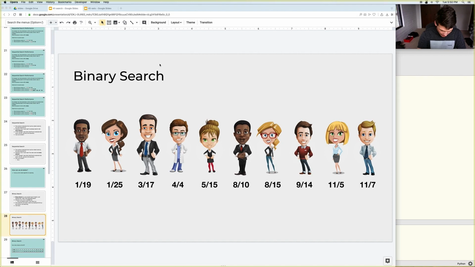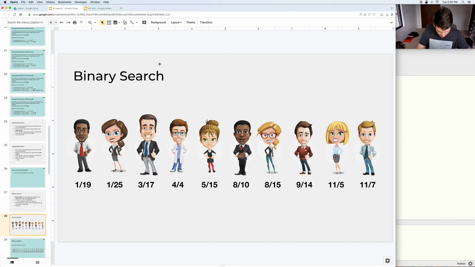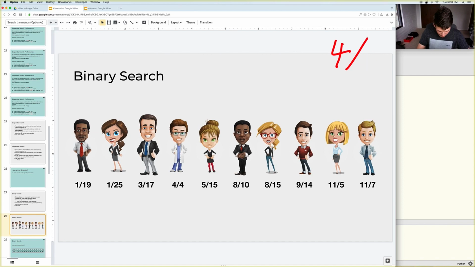All right, so let's pretend that you don't know what everyone's birthday is. You just know that they are in sorted order. So let's say you wanted to check and see if 4/7 is in there. Let's see if you want to check if someone has that birthday. The way that binary search would work is you would basically find the middle point, which in this case, since there's an even number of people, there's no exact one person in the middle.